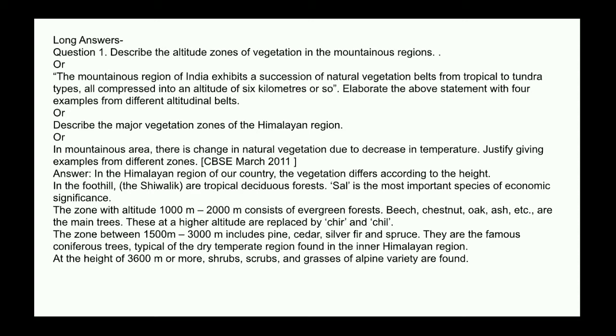The zone with altitude 1000 meters to 2000 meters consists of evergreen forest. Beech, chestnut, oak, ash, etc. are the main trees. These at a higher altitude are replaced by chir and chil. The zone between 1500 meters to 3000 meters includes pine, cedar, silver fir, and spruce. They are the famous coniferous trees, typical of the dry temperate region found in the inner Himalaya region. At the height of 3600 meters or more, shrubs, scrubs, and grasses of alpine variety are found.